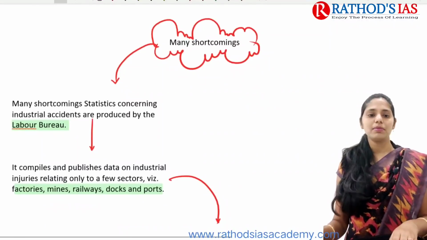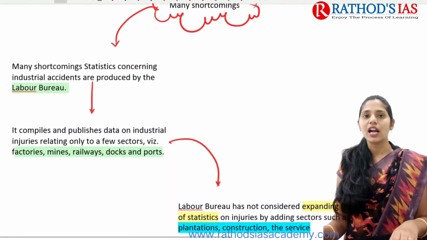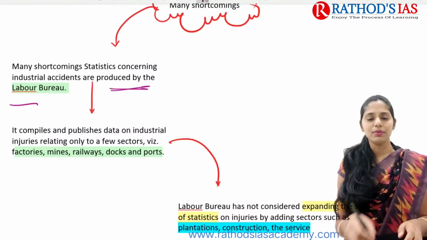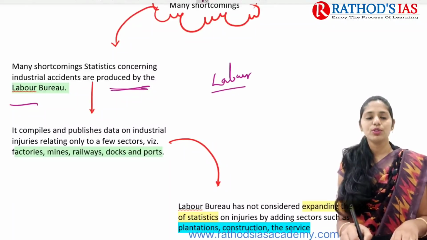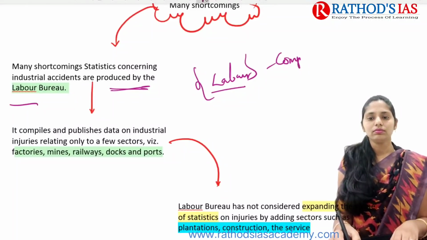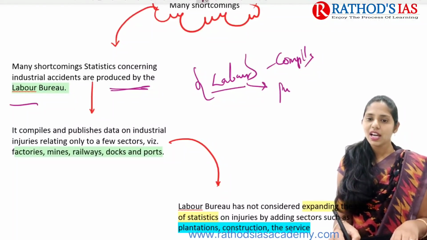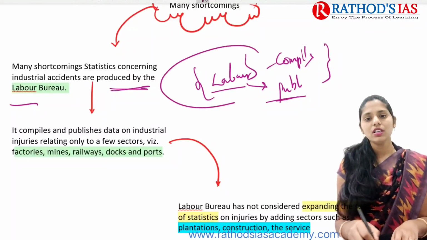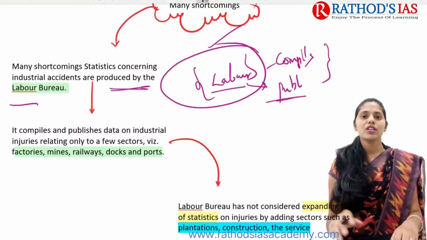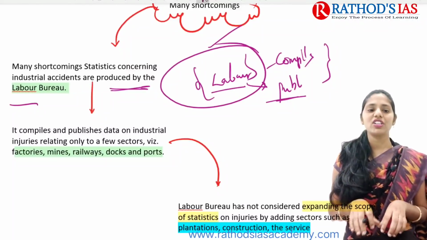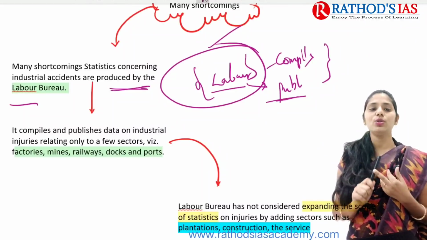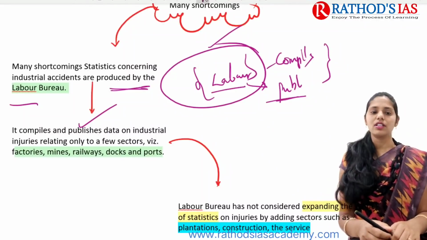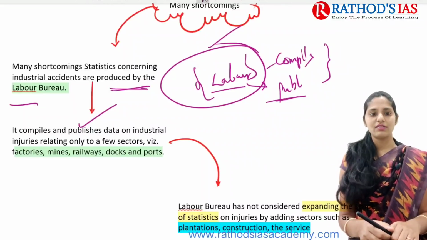There are many shortcomings in the statistics concerning industrial accidents, which are produced by the Labor Bureau. The Labor Bureau compiles and also publishes the data on industrial injuries. It is an important ministry, and one of its important functions is to compile and publish the data on industrial injuries, for example in sectors like factories, mines, railways, docks and ports.